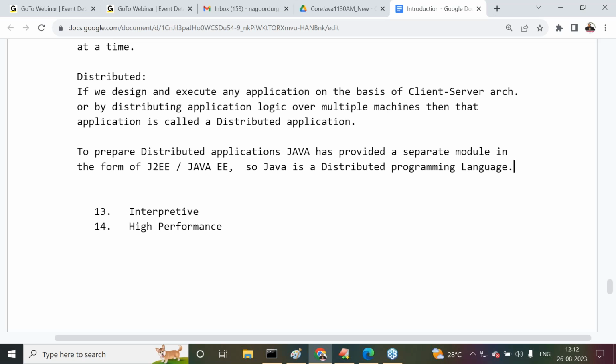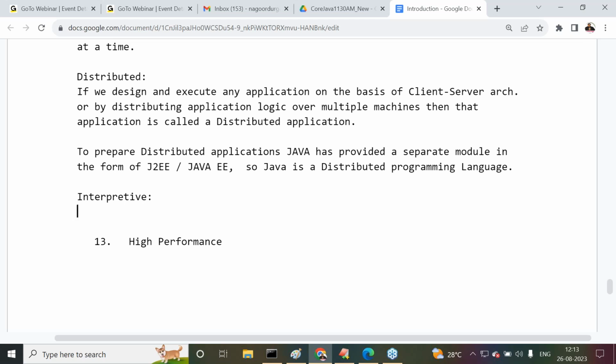Java is what? A distributed programming language. Now this is about the meaning of it: a distributed programming language. Some points are very simple, but we are discussing all the points. Distributed programming language means that to prepare distributed applications, Java has provided a separate environment, a separate module. Because of the J2EE module or Java EE module, Java is a distributed programming language. That's the point we have to understand here.